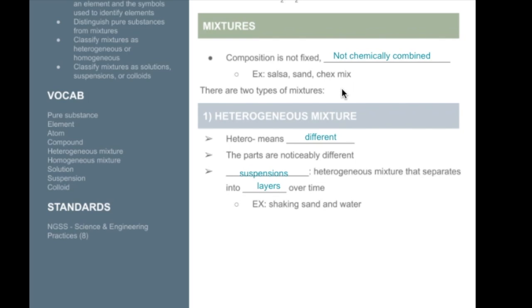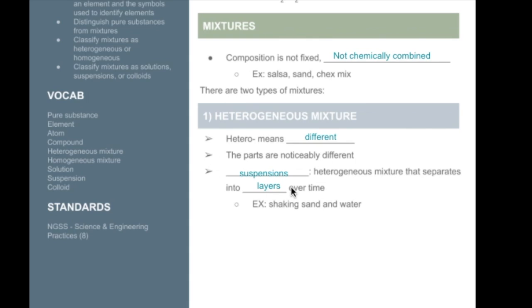There are two different types of mixture: heterogeneous and homogeneous. A heterogeneous mixture, hetero means different, so the parts are noticeably different. Things like our salsa, our Chex Mix, even our sand are noticeably different. If we look at salsa, we could see the different components that make up that mixture. Same thing with Chex Mix. We can see the different things that make up the Chex Mix.